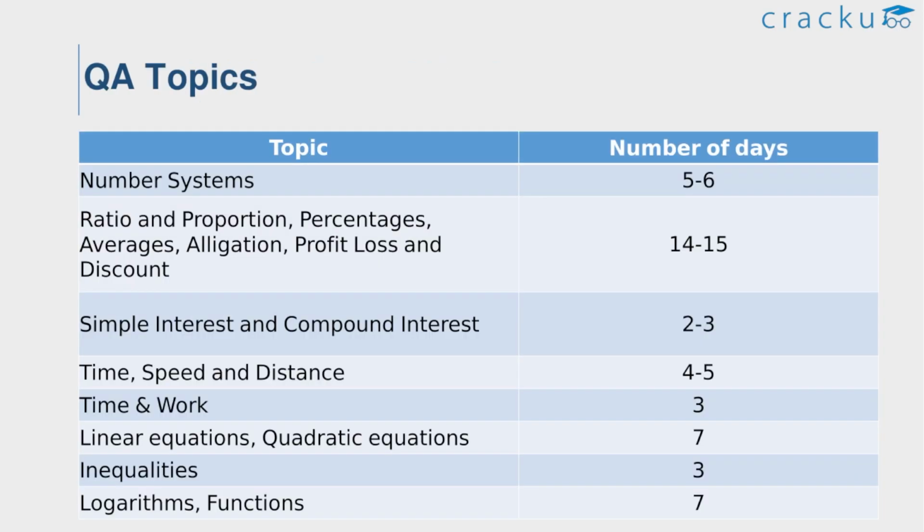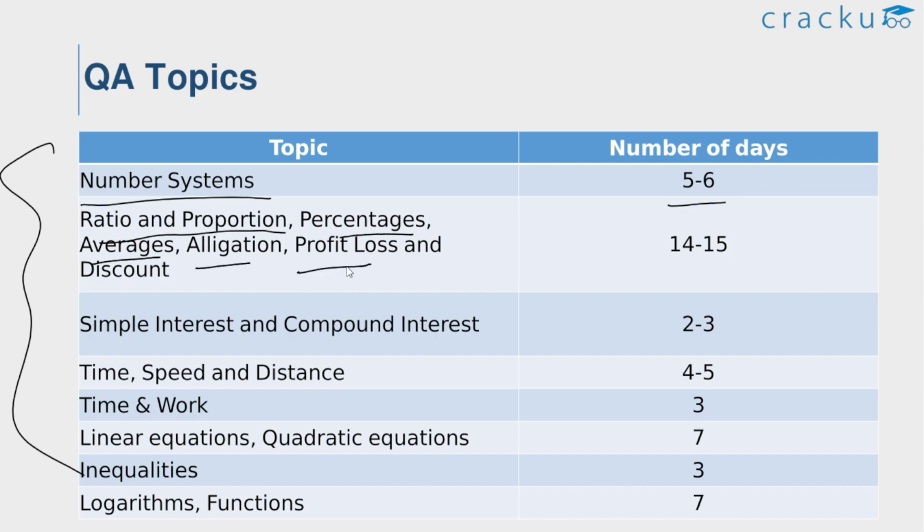This is the study schedule for quantitative ability topics. So these are the topics: number system. Try to spend 5 to 6 days on this topic, and also the topics like ratio and proportions, percentages, averages, alligations, profit, loss and discounts. For these topics, try to spend 14 to 15 days. And for simple interest and compound interest, try to spend 2 to 3 days.